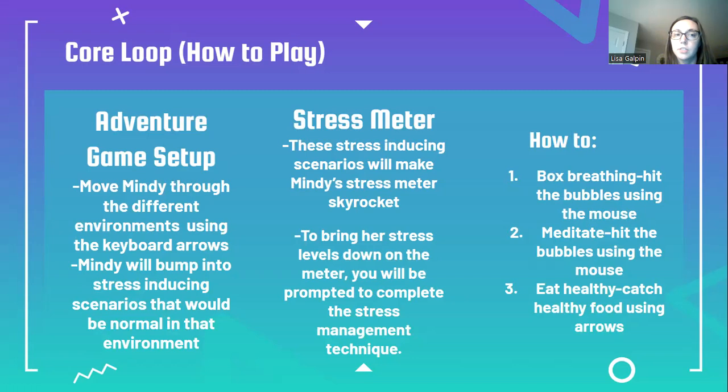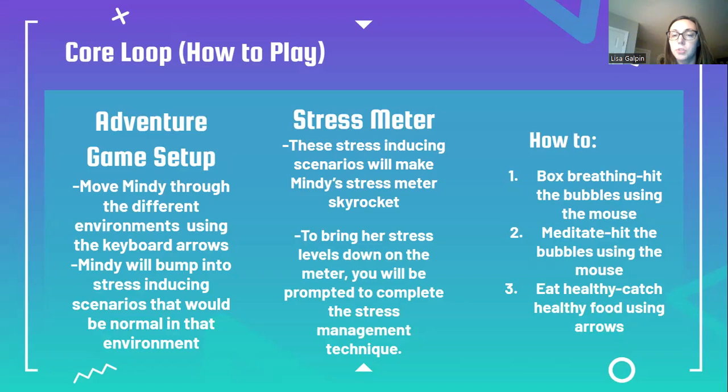The assessment, sorry, is the stress meter that will show up on the screen. When you bump into these stress-inducing scenarios, think of that stress meter like a thermometer. The higher it is, the higher the stress level she is at. So when she bumps into these scenarios, her stress levels are going to be super high on the stress meter. To be able to bring her stress levels down on the meter, you will then be prompted to complete the stress management techniques. There's a few techniques that you're going to be learning.